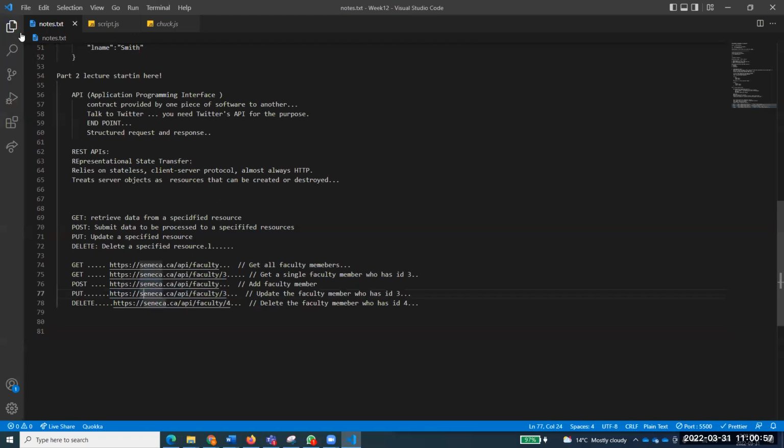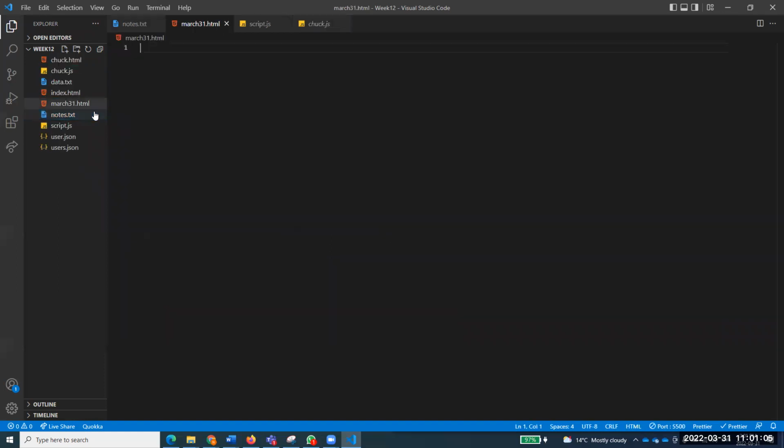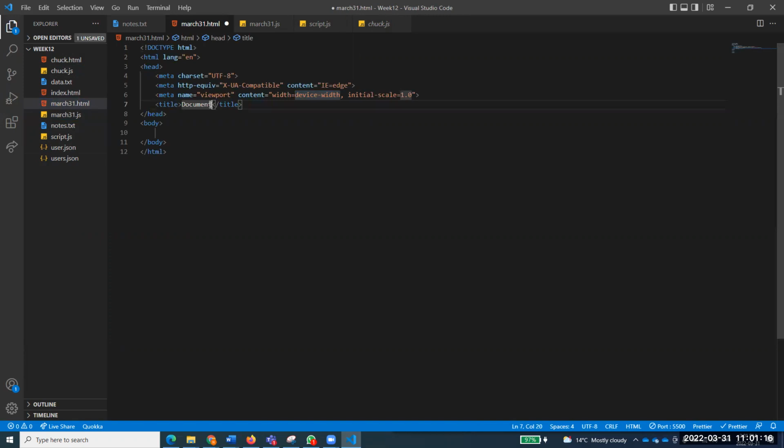So now we are creating a new file for today, right? I have this habit: March 31.html, the first file, and it's a script as well, March 31.js. So let's do that boilerplate and everything quickly. And what we'll be doing over here, we'll talk about promises, callbacks, and async await, of course. So we want to talk about these things, right?